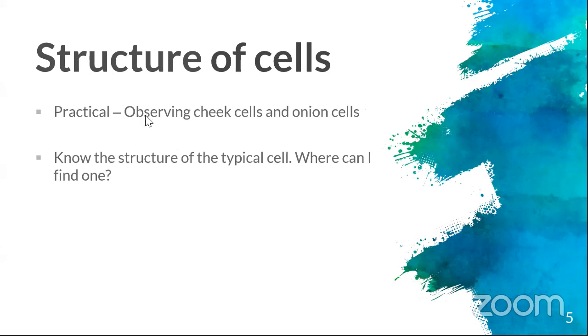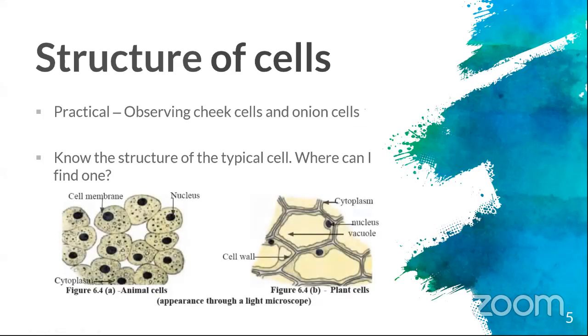Okay, as for the practical, you have observing cheek cells and onion cells, right? Some of y'all might have done it in school, right? Using the microscope. Basically with cheek cells you see how animal cells look like, and with the onion cell you can see how a plant cell will look like, right? So what is meant by typical cell is how normally a cell will look, and what are the things that the cell will contain. But listen to me very carefully. Not all the cells will have all the parts, right?